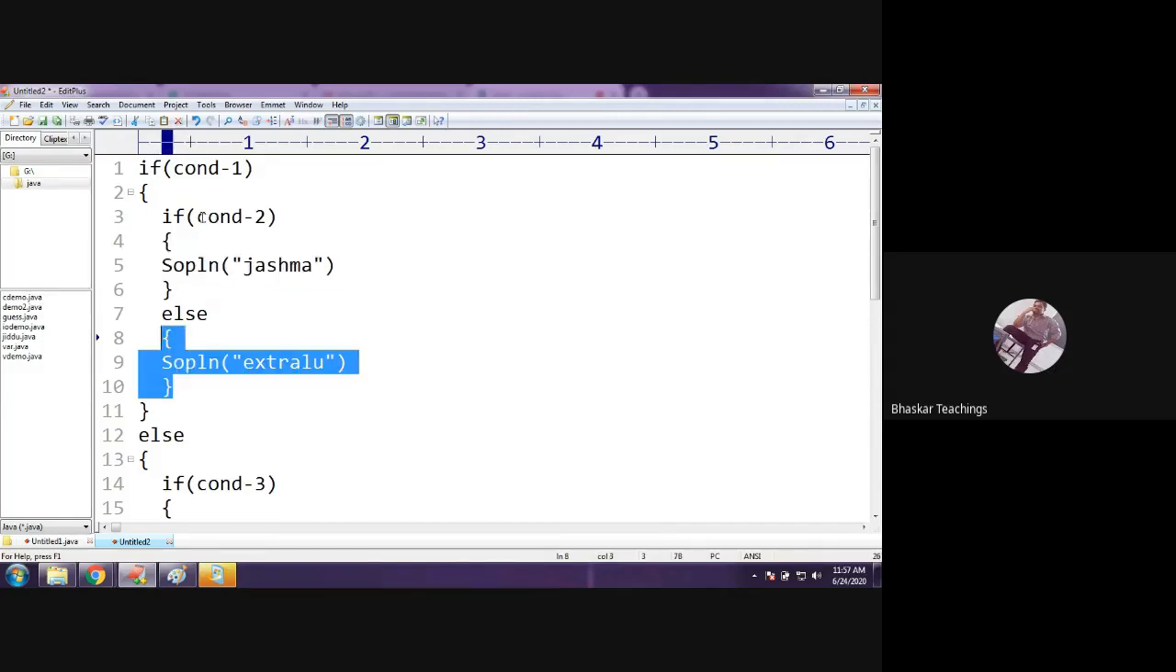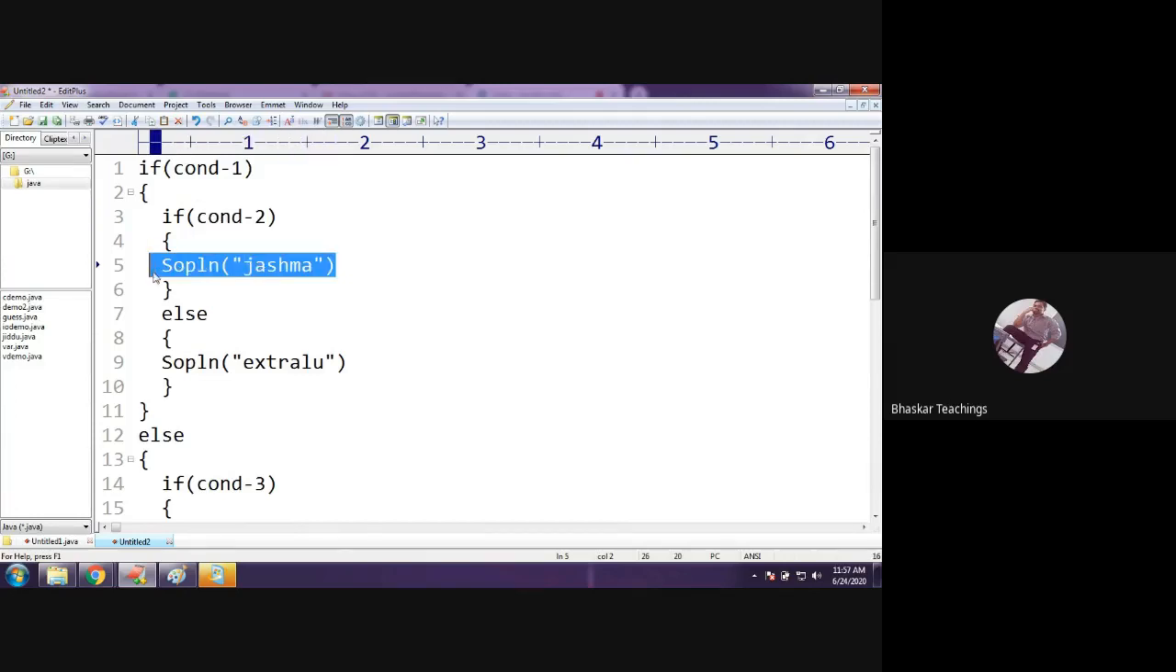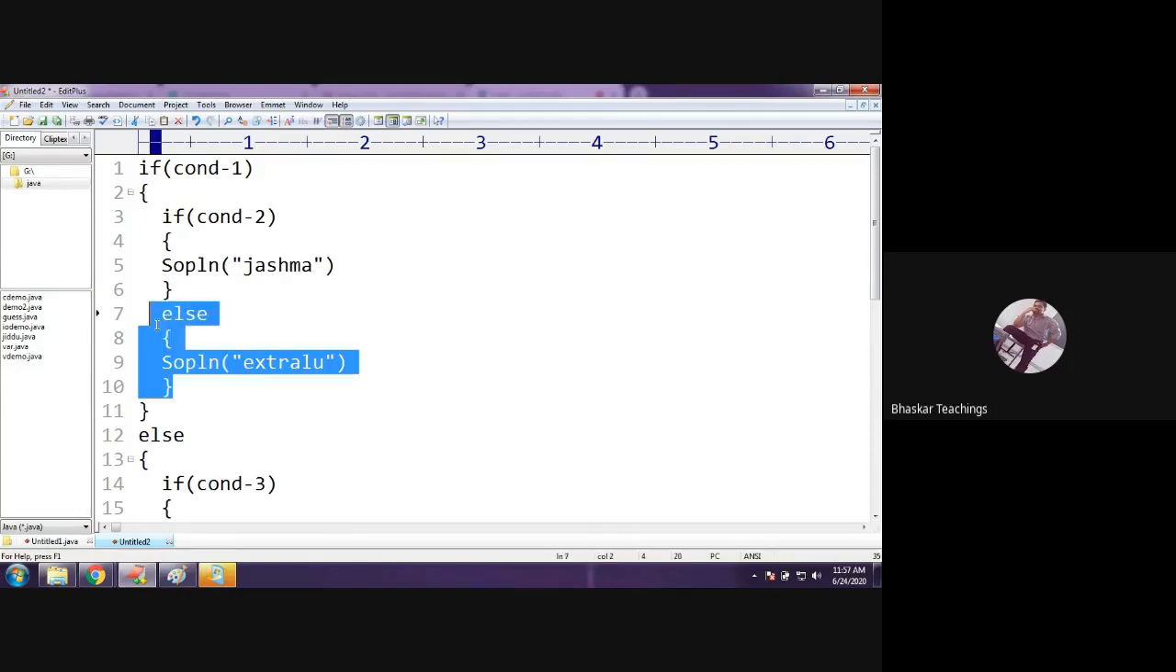So I said condition 2 is also true. Therefore, only Jashma will be printed. Only this statement will be executed and remaining all are skipped. So now after completion of this part, the control will come to here. Control will jump to here because it will skip this, right?